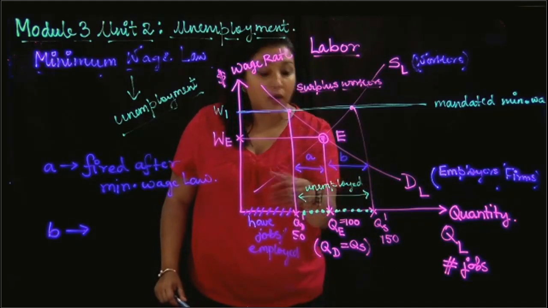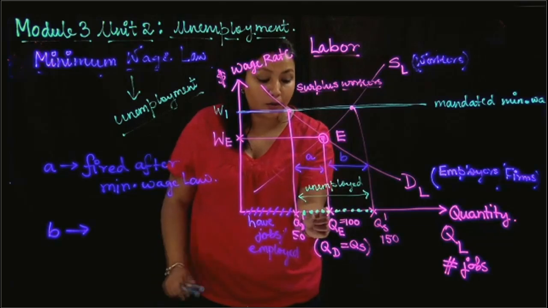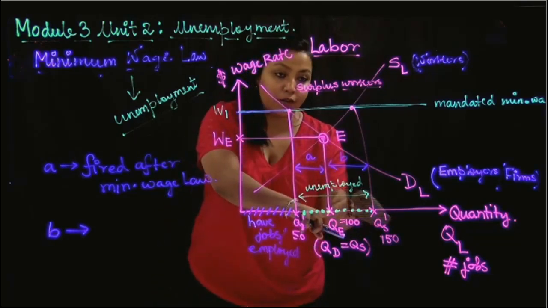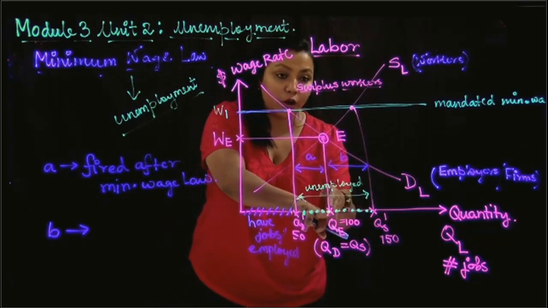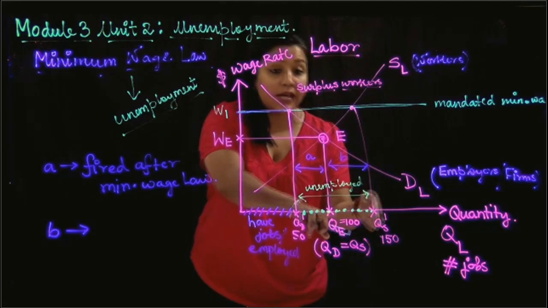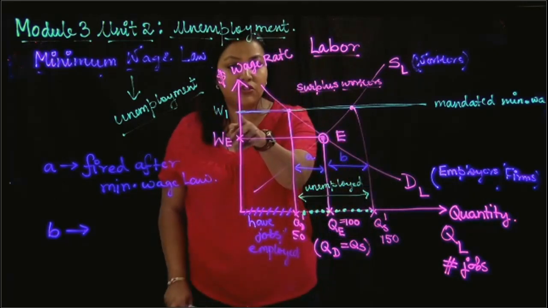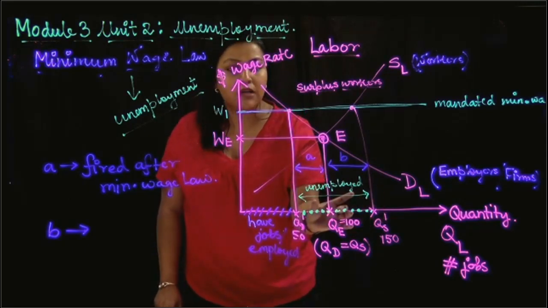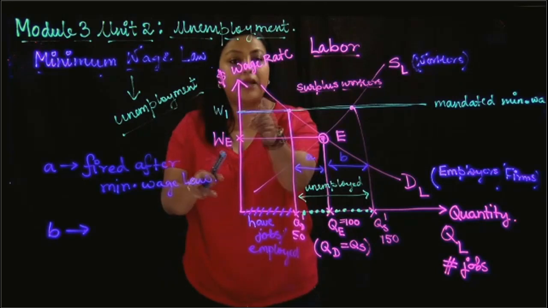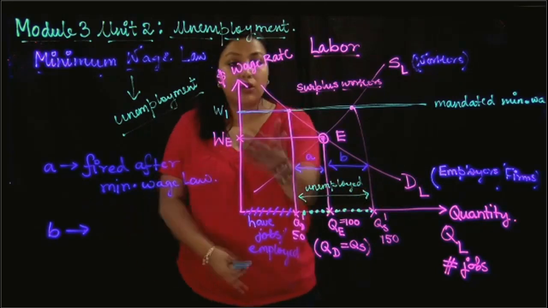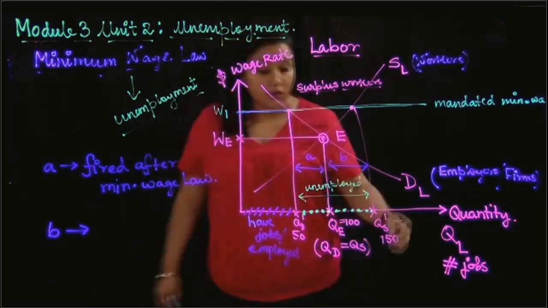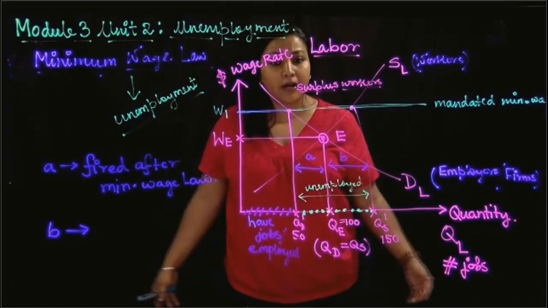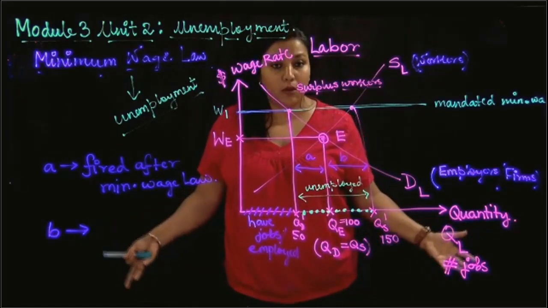These are people who were never in the market before the law. Please note, this is over and above QE. So these guys were not in the market at all, but they came into the market whenever the wage rate rose. Whenever the wage rate went up due to the minimum wage law, these new workers came into the market attracted by the higher wage. They thought, okay, now the wages are high, let me go and work. So these new people came into the market and they did not find jobs.